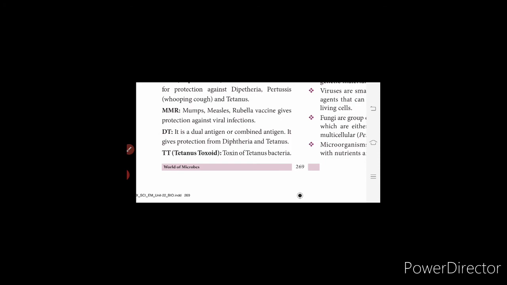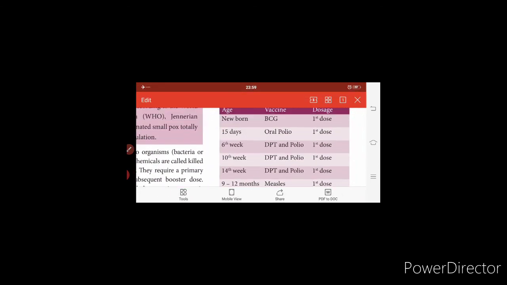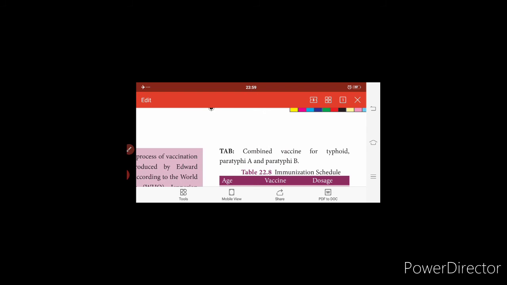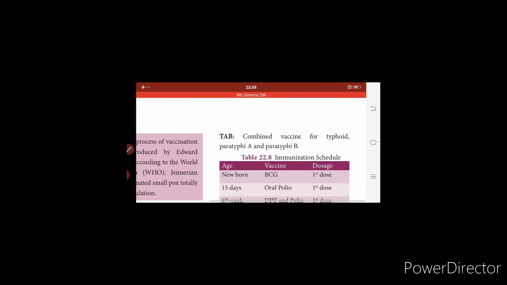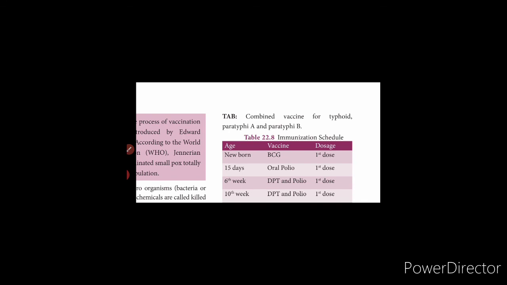DT is a dual or combined antigen, which gives protection from diphtheria and tetanus. TT is tetanus toxoid, the toxin of tetanus bacteria. TAB is the combined vaccine for typhoid, paratyphoid A and paratyphoid B, so it is called TAB.